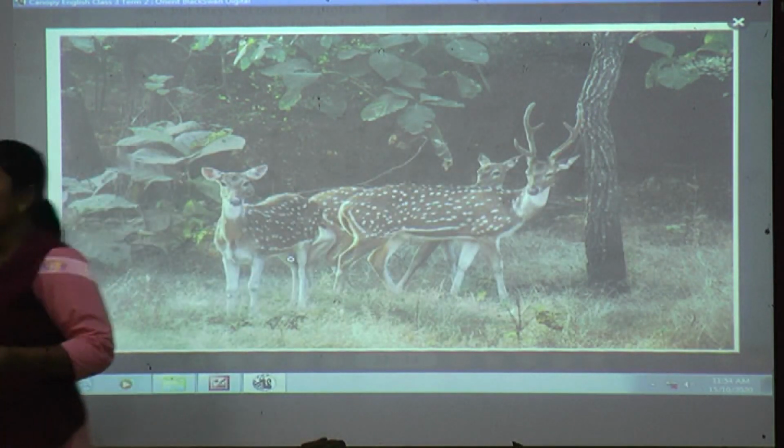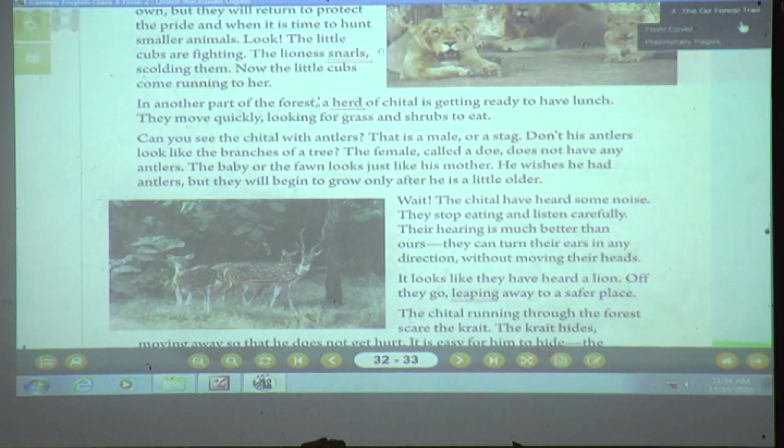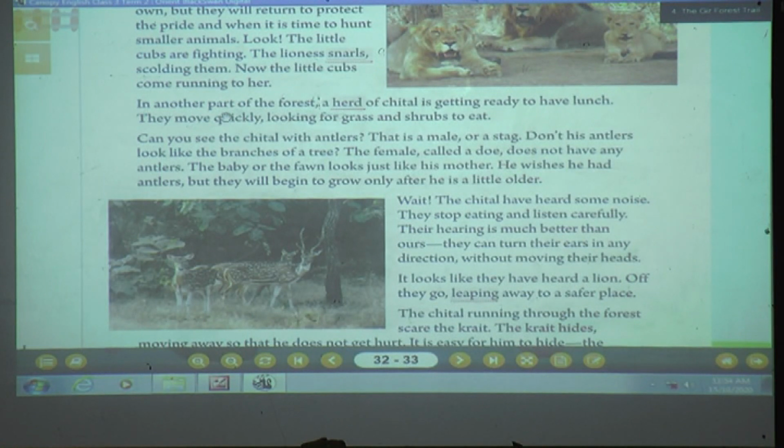Antlers are only on the male deer. The female deer don't have them. So in another part of the forest, a herd. Herd means, students, a group of deer. These are deer. The herd of chital is getting ready to have lunch.